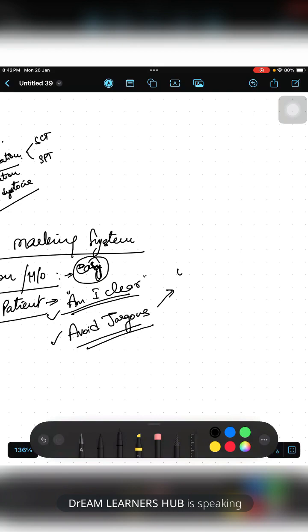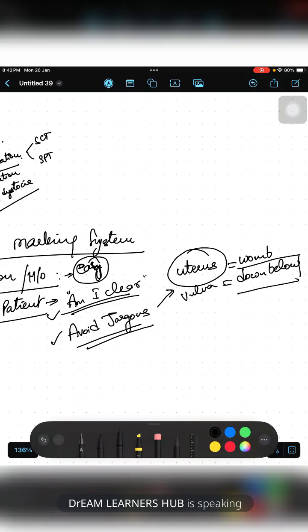So some jargon which we cannot use is uterus. For uterus, you can use womb. For vulva or vagina, you can use down below. If you are having any itching down below, or any white discharge down below, any pain down below, like that you can tell it. Uterus is womb, abdomen is tummy. Such things we need to change whenever you are communicating with the patient. So avoid jargon.